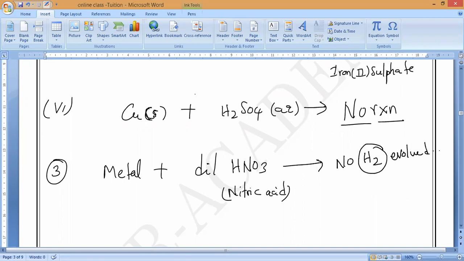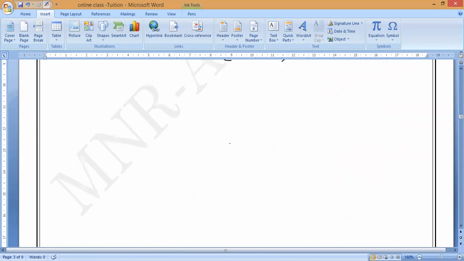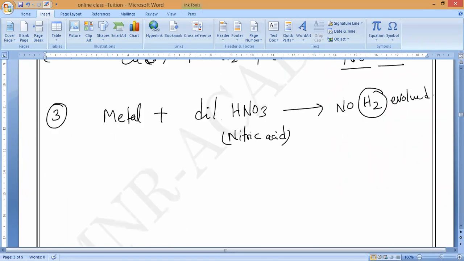Okay. So now, observe, nitric acid is a strong oxidizing agent. Nitric acid is a very strong oxidizing agent. You understand, guys? I will say that also, you have to wait. So it is a very, very strong oxidizing agent. Do you understand, guys? Oxidizing agent. So as we know, oxidizing agent, what do you mean by